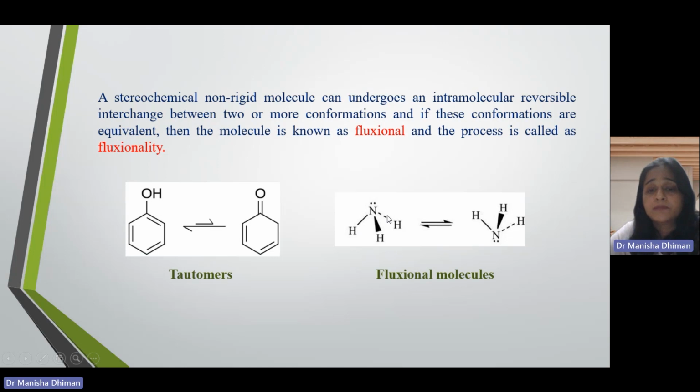If you talk about ammonia, they have different spatial arrangement, okay, but their chemical nature is the same. You cannot differentiate between these two structures on the basis of chemical properties. They are chemically equivalent to one another, but yes, their spatial arrangement is different. So fluxionality is just the rotation of one bond from one place to another.